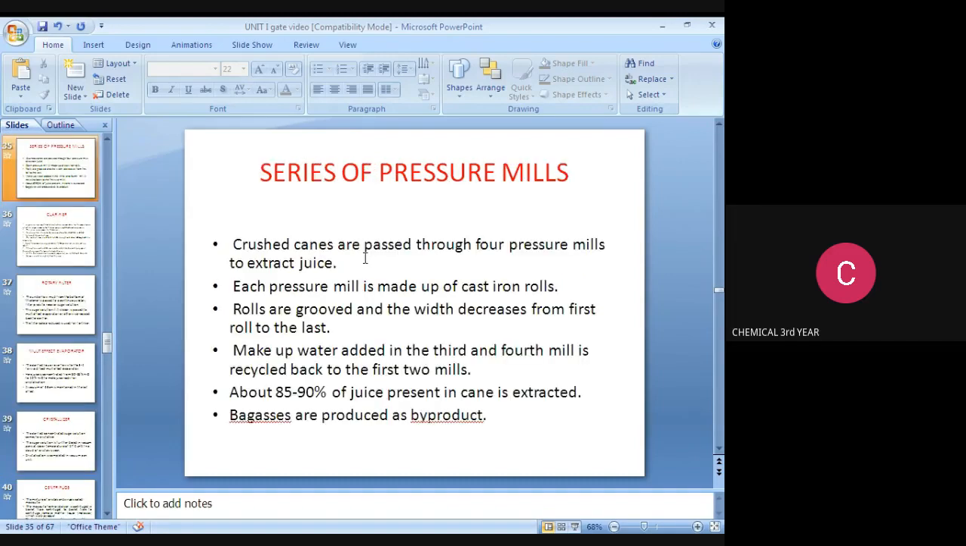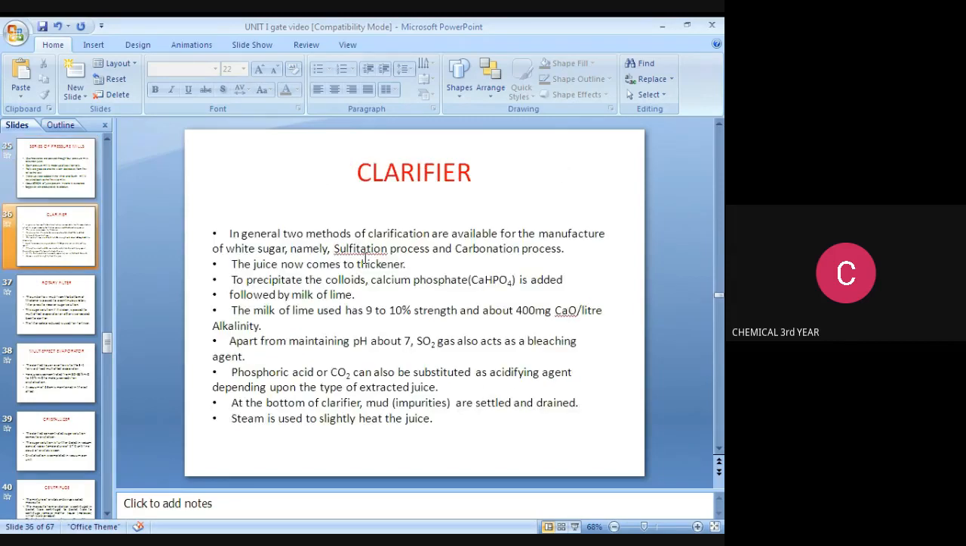The series of pressure mills. The crushed canes are passed through four pressure mills to extract juice. Each pressure mill is made up of cast iron rolls. The rolls are grooved, and the width decreases from the first roll to the last. Makeup water is added in the third and fourth mills and recycled back to the first two mills. About 85 to 90% of the juice present in the cane is extracted, and bagasse is produced as a byproduct.